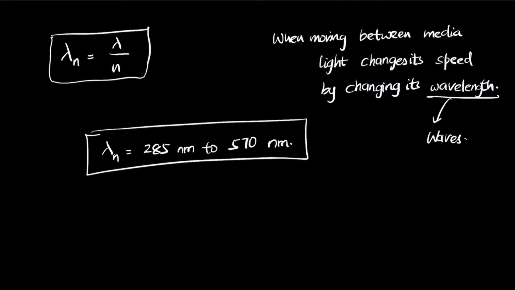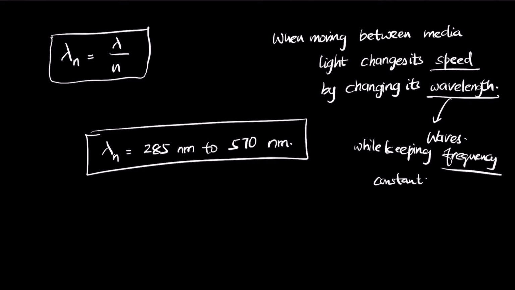So when light changes medium, the wavelength changes while keeping frequency constant. It changes its speed by changing its wavelength. Remember that colors do not change, but the wavelength itself changes in such a way that it actually looks that way. So that's the idea behind light.